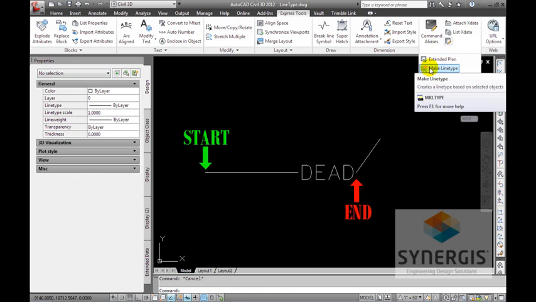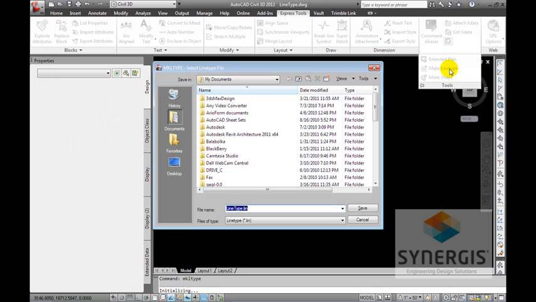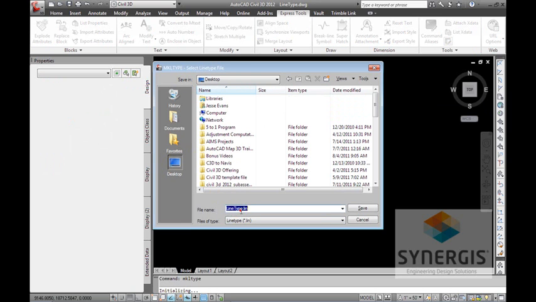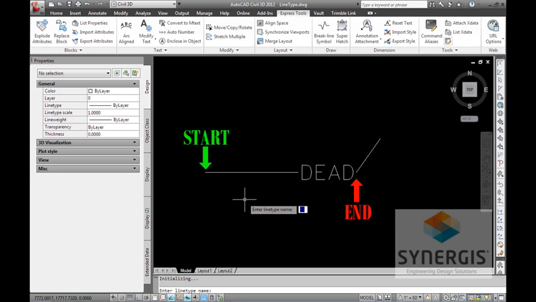Okay. And the last piece that we want to go through, we want to create a line type, right? So I'm going to say make a line type. Again, it's going to put me somewhere. I'm going to put it on my desktop again. And again, I'll just call this dead. And I'll say save. Enter line type name. Again, I keep this very simple. You can get more creative. You can call it abandoned water lines, something like that. I'm just going to keep saying dead here. I'll hit enter. And a line type description again.